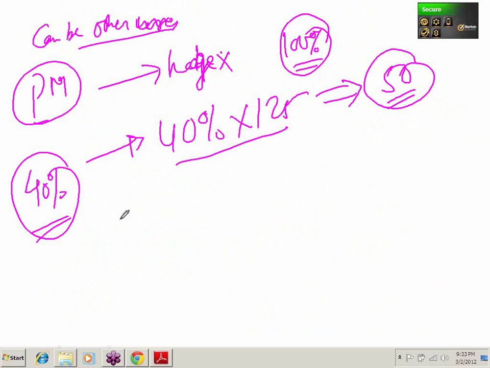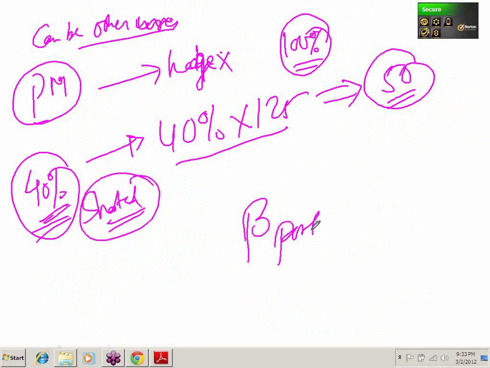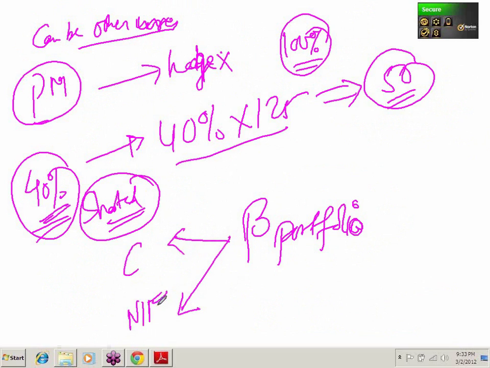Now I want to ask you a question. It may look like a silly question, but if you can answer, it will be very useful. When I have shorted the futures, what can be said about the beta of my portfolio? Please note that here I am saying portfolio. Portfolio now is made up of Camlin and Nifty futures, right? Even though I have shorted, this is a part of my portfolio.